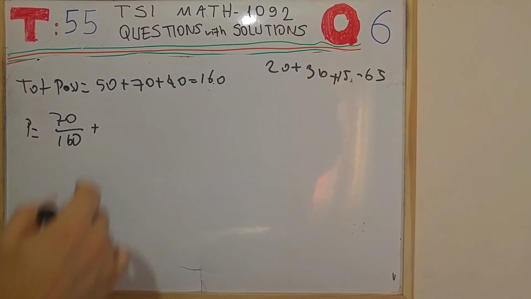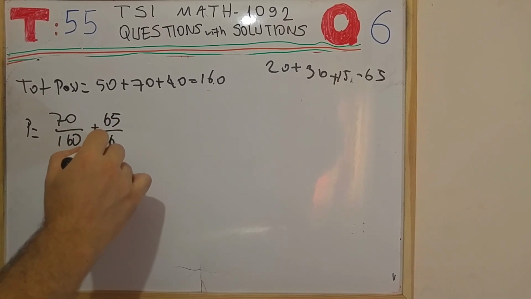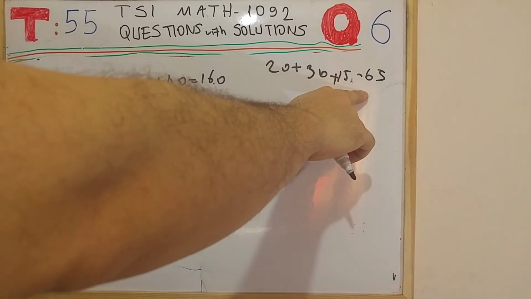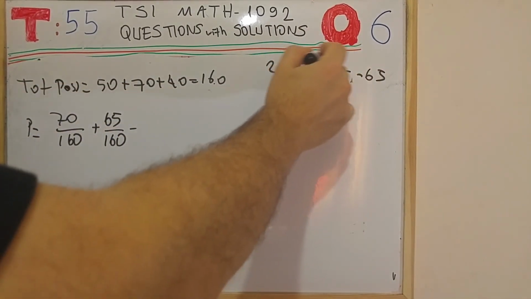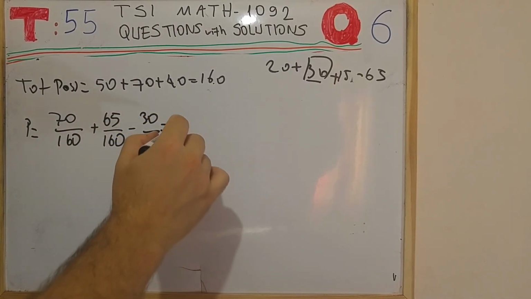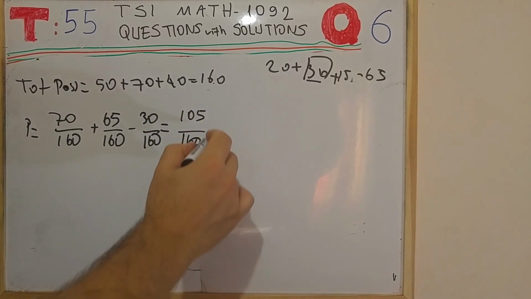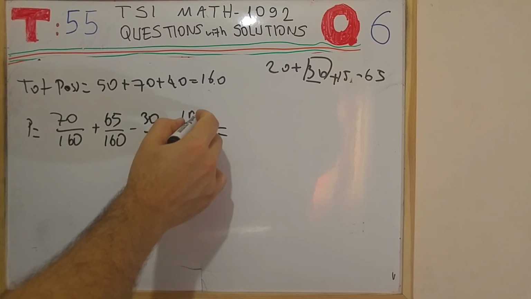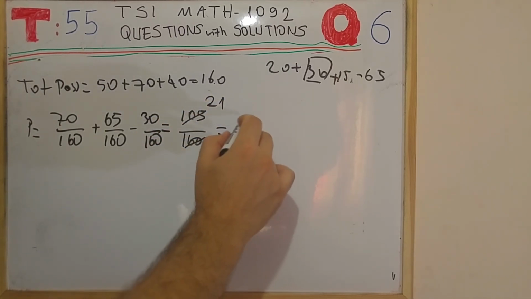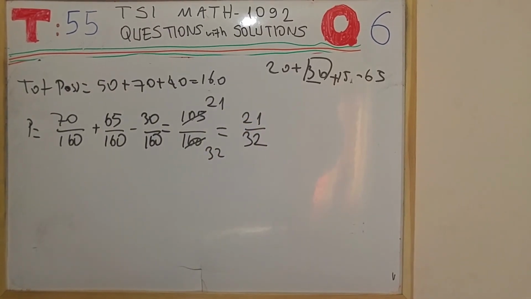What we are going to have is 65 over 160. However, this number includes male German passengers too. So we have to subtract this number, which is 30 over 160. So what we have is 105 over 160. When I simplify both denominator and numerator by 5, what I have here is 21, and what I have here is 32. So the result is 21 over 32.